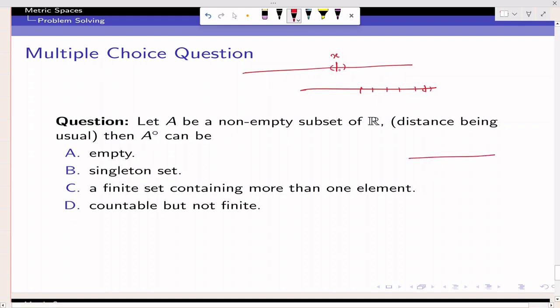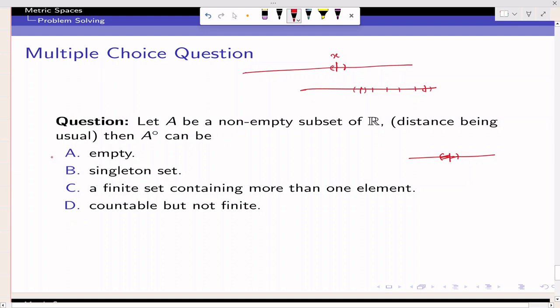See, the same logic applies here. If x is a singleton, if you draw an open interval around x, it contains infinitely many points. So how can it be again in the singleton? A similar case is the finite set. If you draw any open interval around any of the points, that open interval contains infinitely many points. So that is again a problem. The same is the case with countable but not finite. Suppose I'm taking a countable set. Let me choose one point of that countable set. If I draw an open interval around that point, the open interval is uncountable, right? So how can an uncountable set be a subset of a countable set? So this is again false.